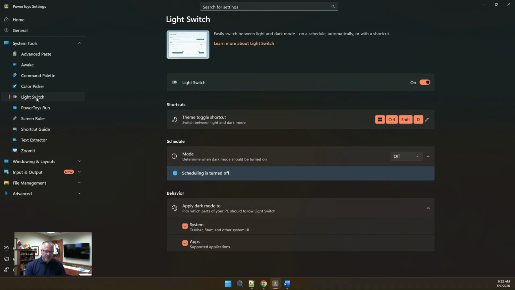I suggest you take some time and investigate these features of PowerToys for Windows. Next month, our tech tip will highlight additional modules illustrating how it can help you with your productivity. So stay tuned.